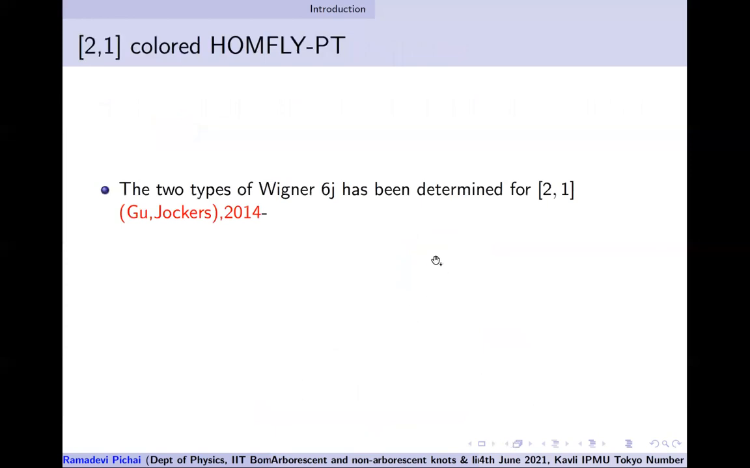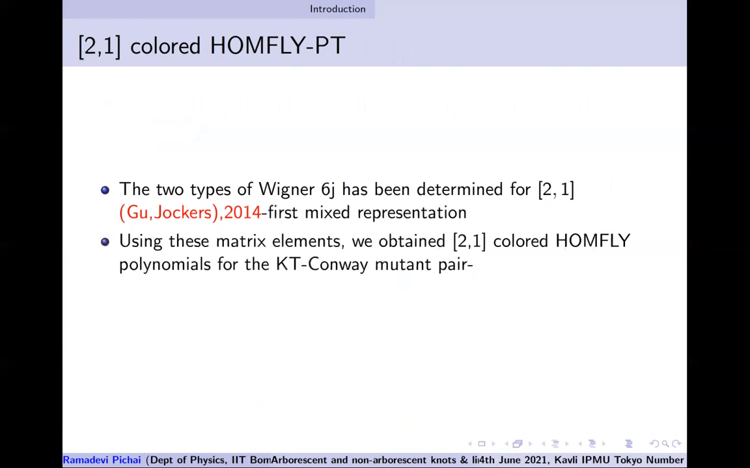So what we did is we tried to use the [2,1], that is the mixed representation duality matrices done by Dhara and Jockers, to write explicitly the colored HOMFLY-PT for this representation, for this famous mutant pair, which is the Kinoshita-Terasaka and Conway mutant. So this was the work where we explicitly did the calculation.